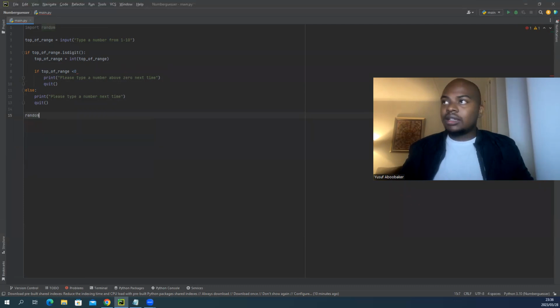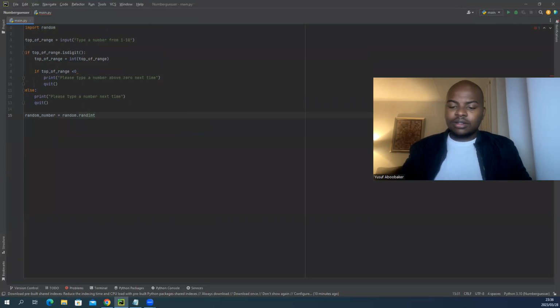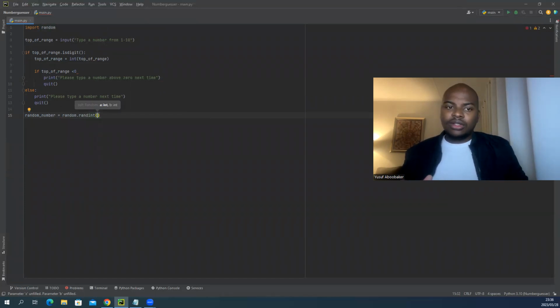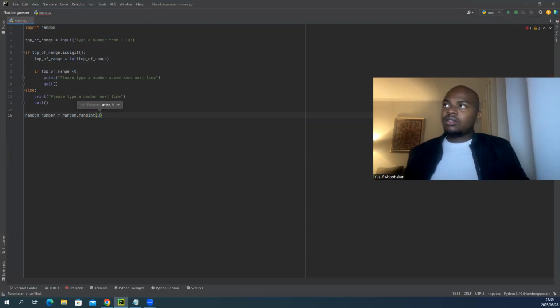So random number is equal to random dot rand int. So rand int will allow us to select a range in between. So the range is going to be between 1 and,